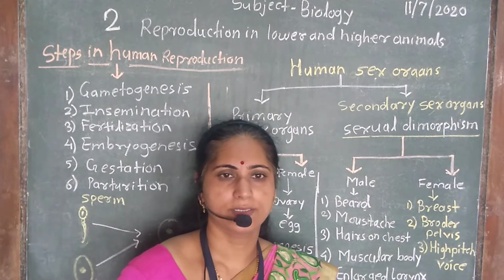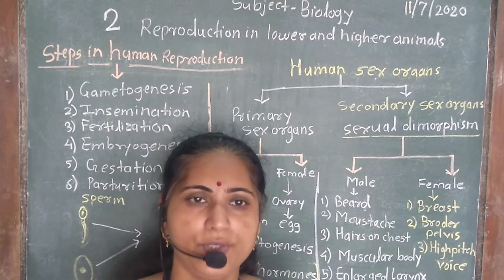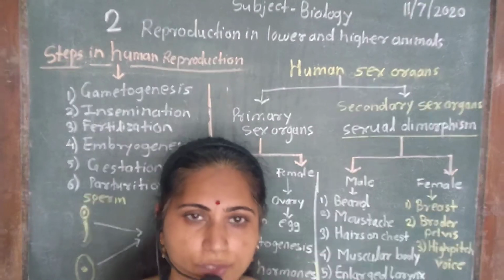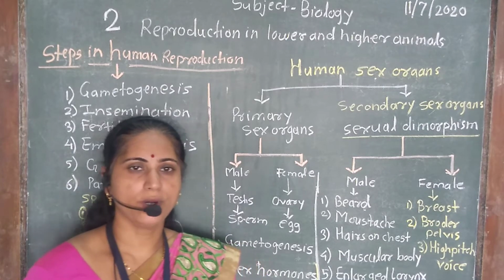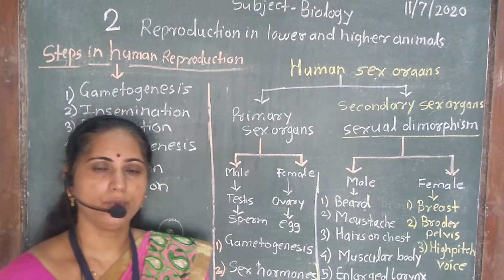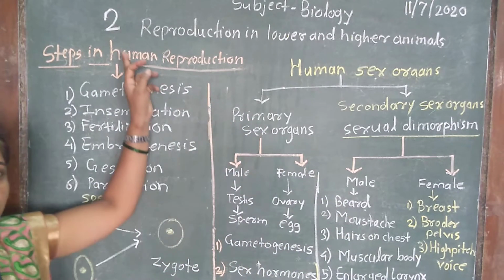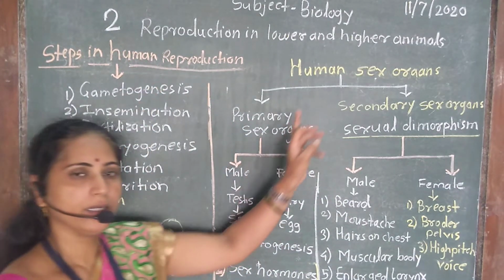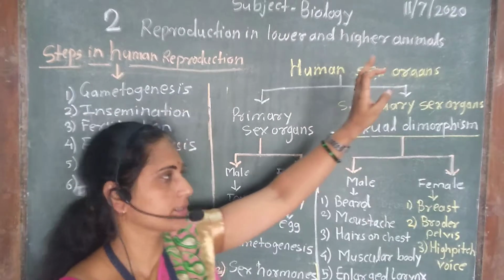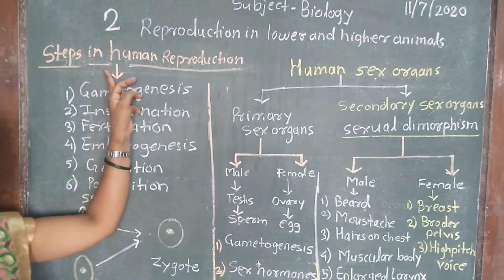Welcome students. In the previous lecture we started the second topic of biology, reproduction in lower and higher animals. Now in this lecture we will study the various steps of human reproduction and different sex organs. See here, steps in human reproduction.